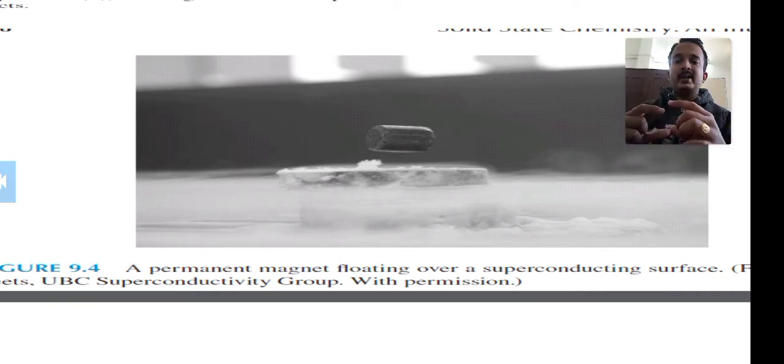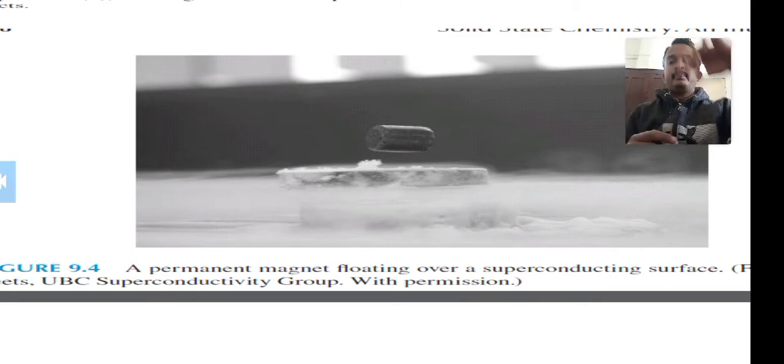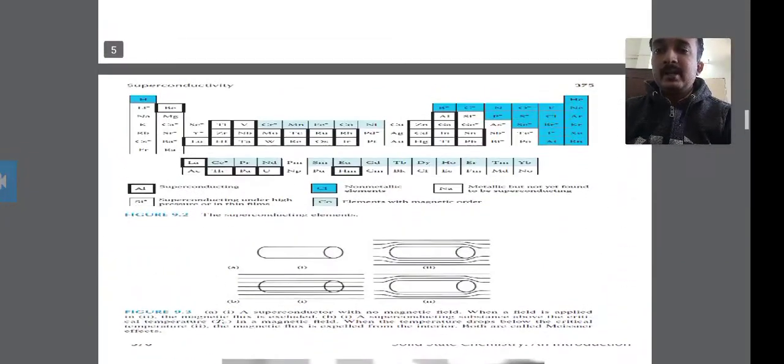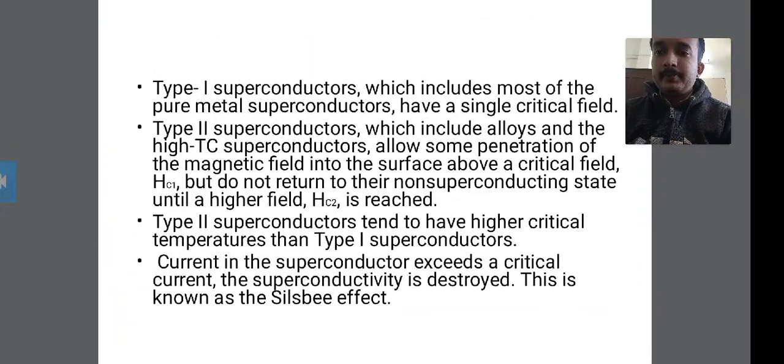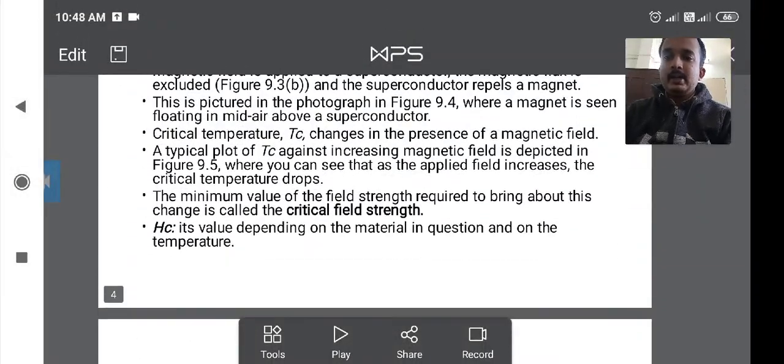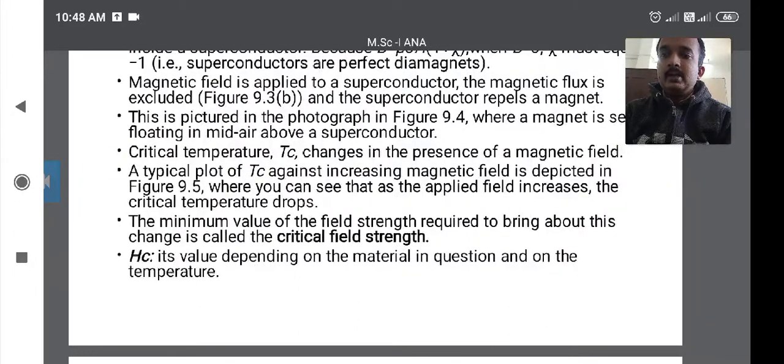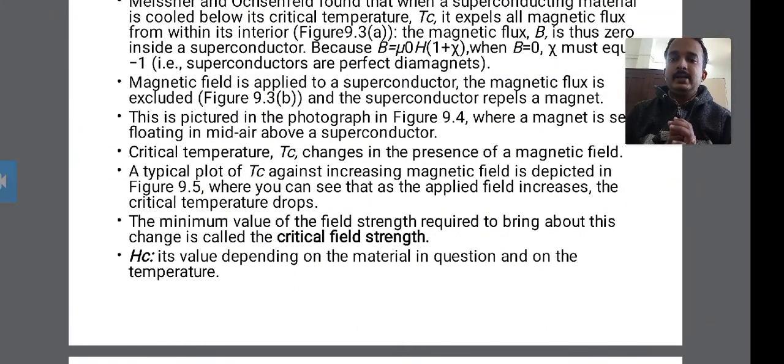This picture in the photograph in figure 9.4 shows that the magnet is seen floating in mid air above the superconductor.